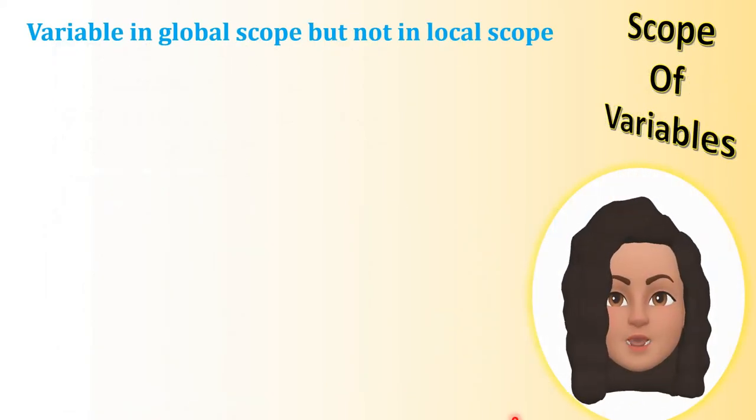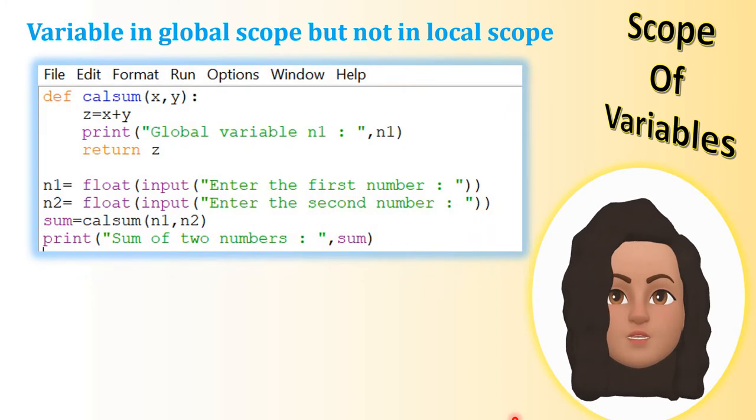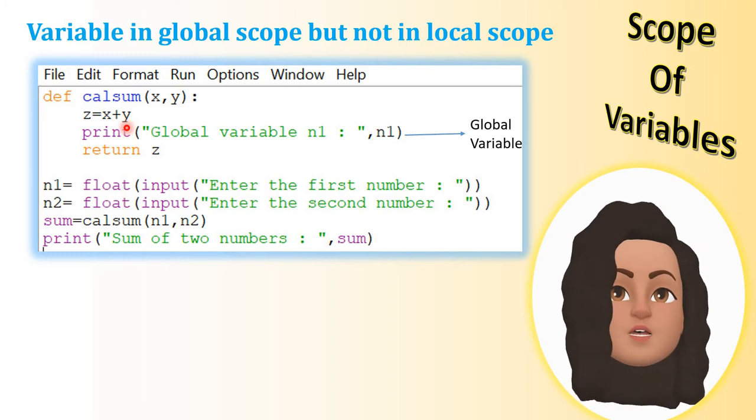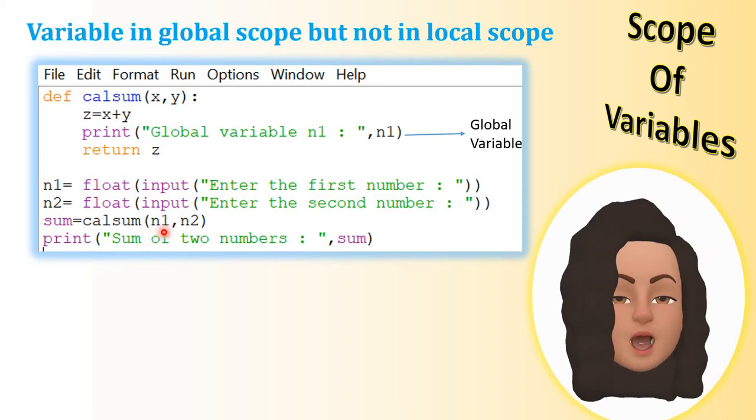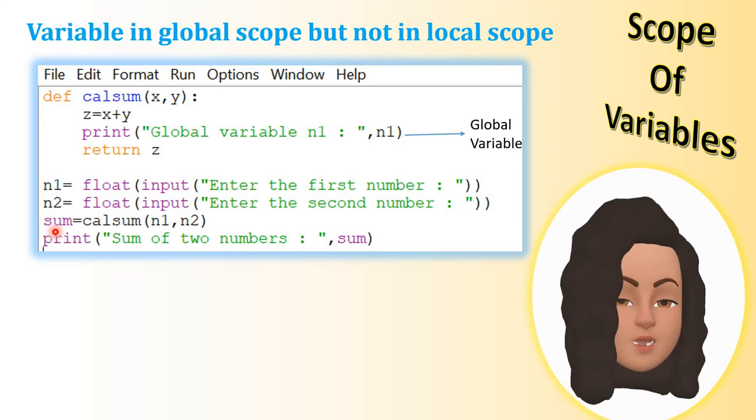Now look at this example. Here the name of the function defined is calsum. There are two parameters x and y, and z is equal to x plus y. That means you are adding the two numbers x plus y, storing it in z and returning the value z. In the main program there are two variables n1 and n2. We are receiving the input from the user for n1 and n2, and then we are calling the function calsum using these arguments n1 and n2 and assigning it to a variable called sum. So the function call is assigned to a variable and we are printing the variable.